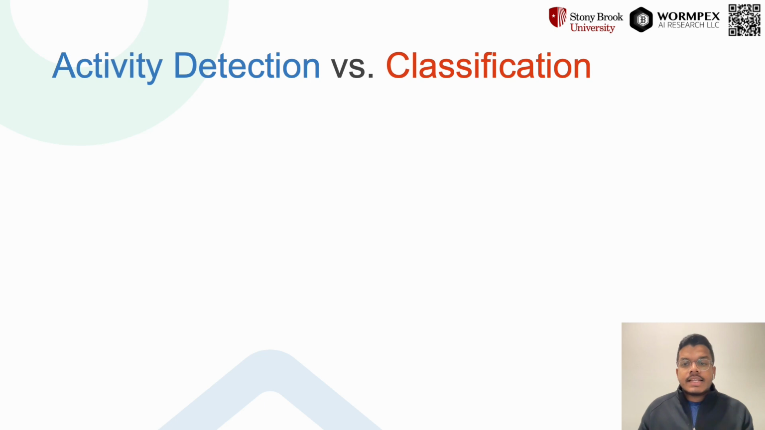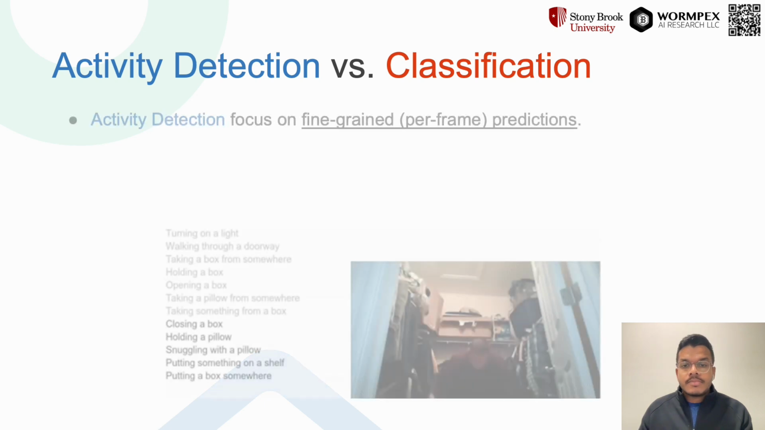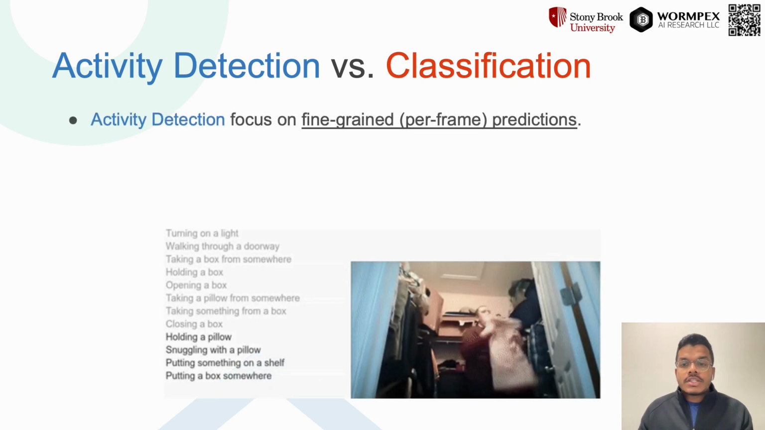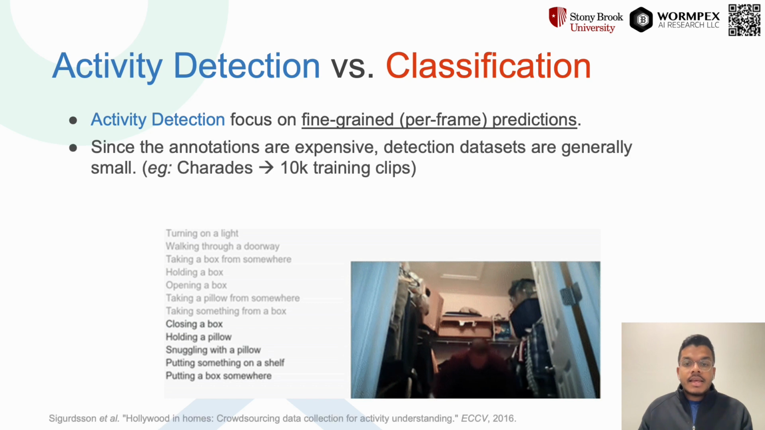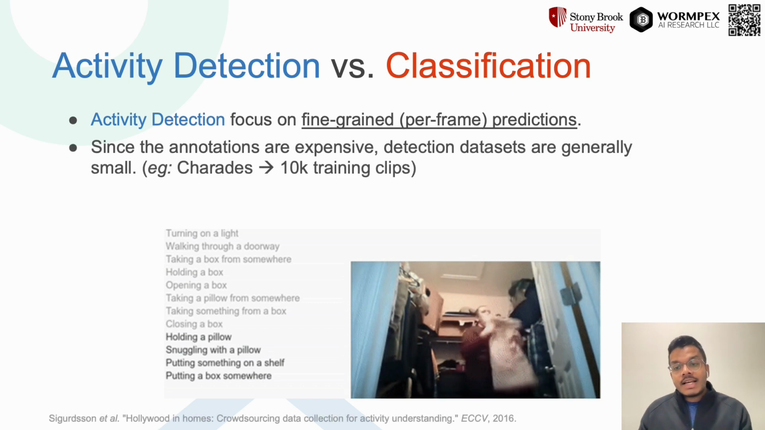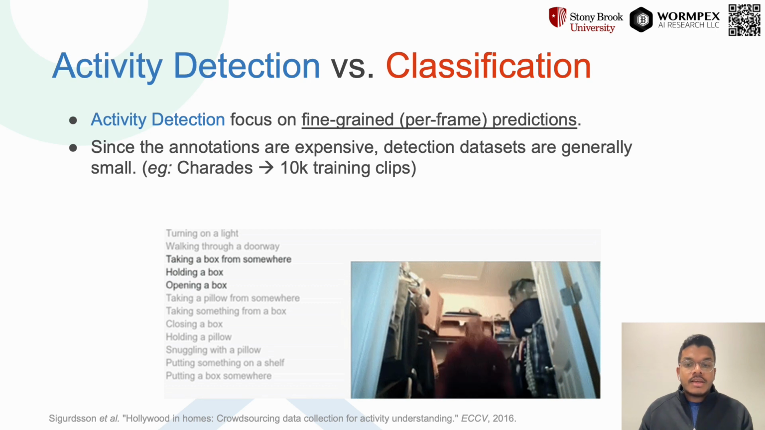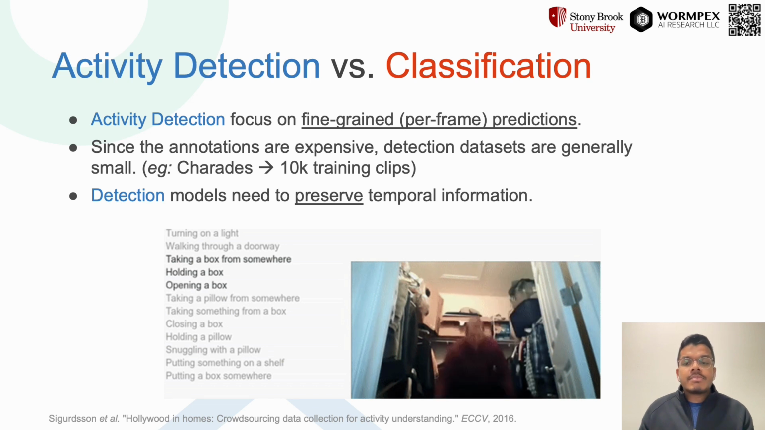Before getting into the details, let's look at some prelims. What is activity detection and what is activity classification? Temporal activity detection focuses on making fine-grained predictions. In general, we need to predict one or more activity classes per frame. As the training pipeline for such a task requires per-frame annotations, which are expensive, detection datasets are generally small. For instance, Charades dataset contains only 10,000 data points. Also, detection models need to preserve temporal information as they need to make fine-grained predictions.